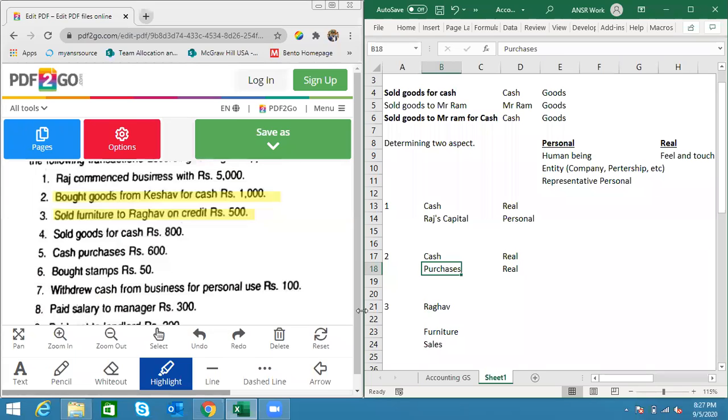We didn't say goods, we said purchase, because when it says goods, it's obvious that those goods are related to the core business of the company. But the furniture is not the core business. It's just an additional asset on which people are going to sit down just to eat.